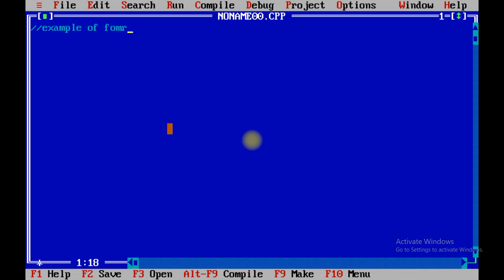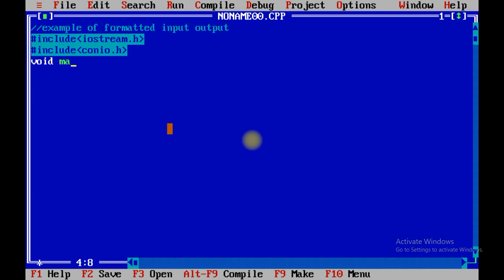Example of formatted input output. You need to include two header files, iostream.h and conio.h. We are going to directly write the structure of void main, then clrscr and getch.